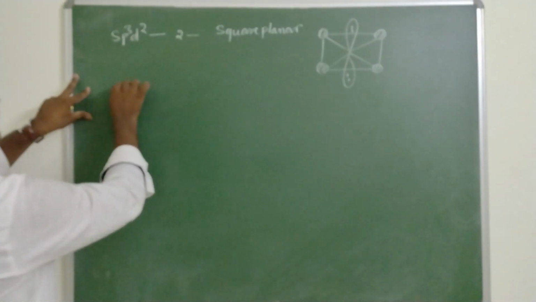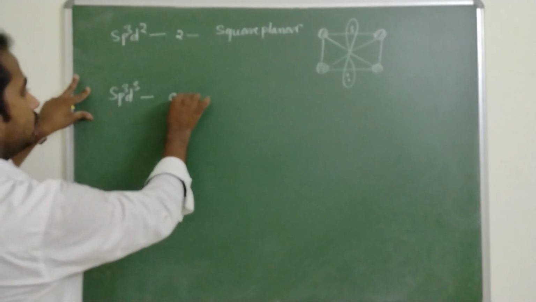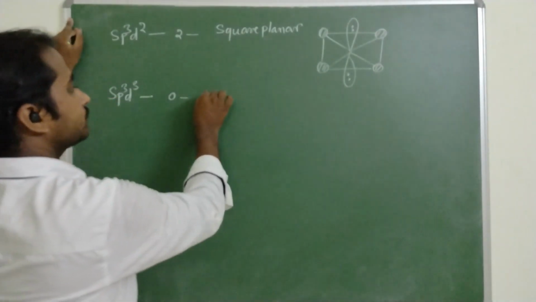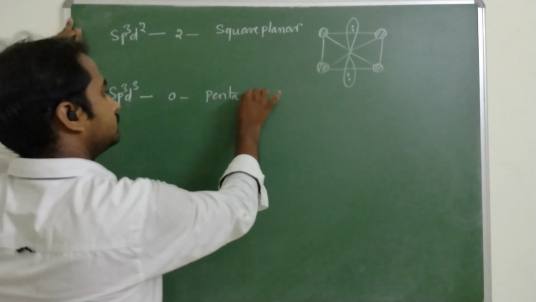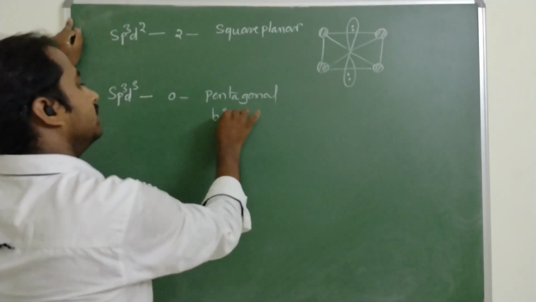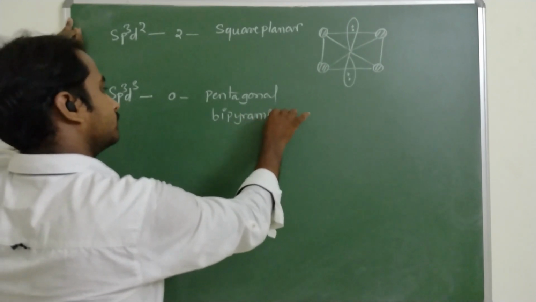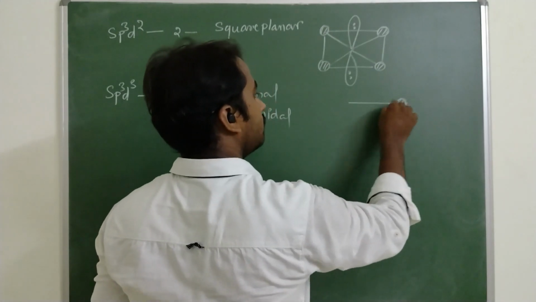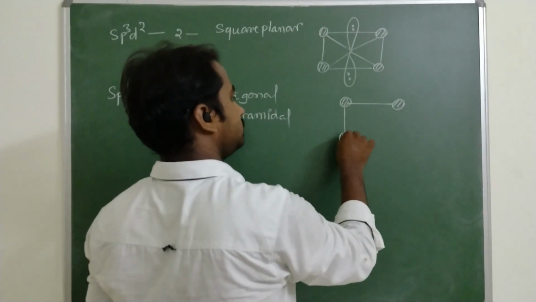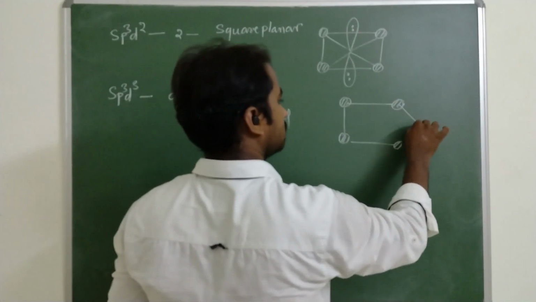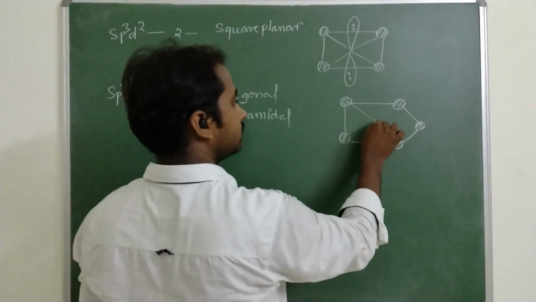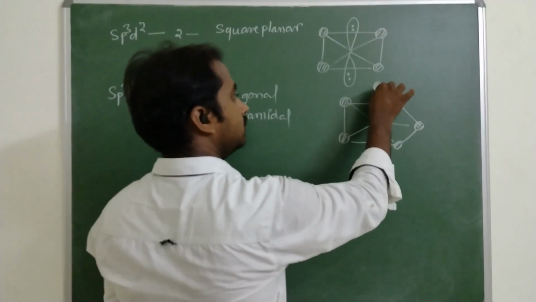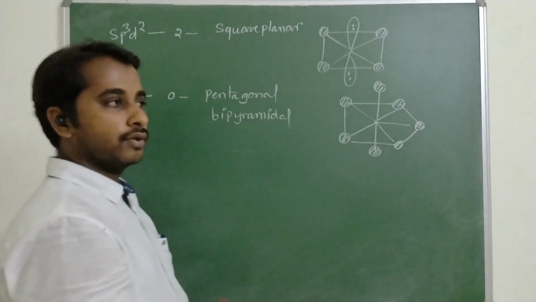The next hybridization is sp3d3, zero lone pairs. The basic structure of sp3d3 with zero lone pairs is pentagonal bipyramidal. The structure has a pentagon in the middle. Pentagonal bipyramidal.